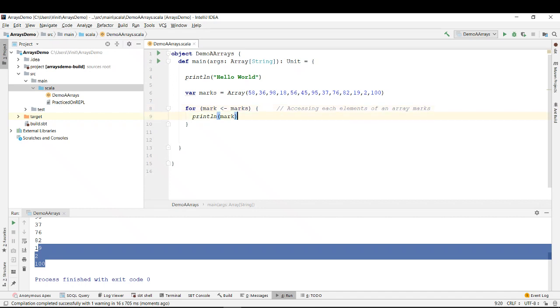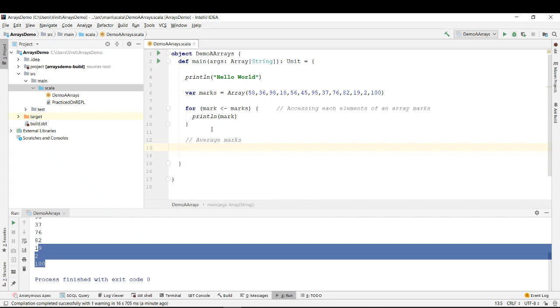Marks, right? Let's say I want to find an average marks. What is the average marks of all the students? So if I want to find average marks for all the students, what I will do is I will take a sum of it, and once I have the sum of it, I will divide it by the total number of marks we have, or the length of an array, right? So let's see how we can do it.